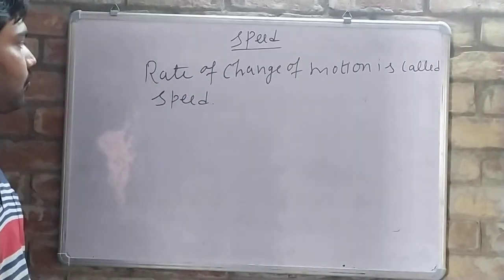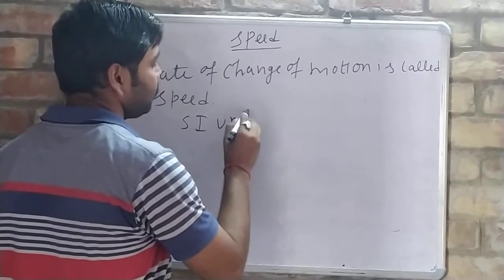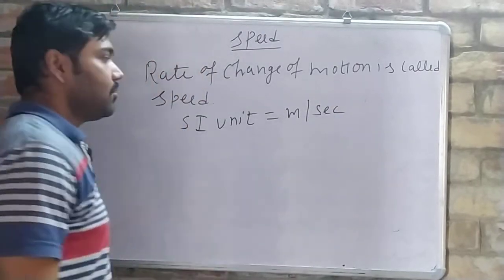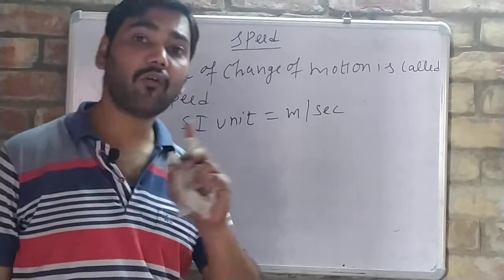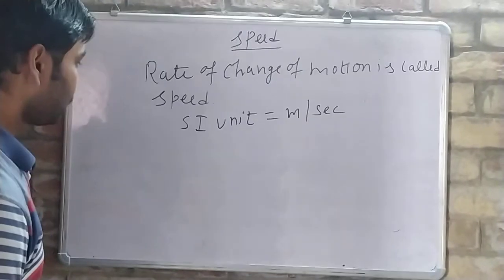Understand? Okay, its SI unit is meter per second. Meter per second is the SI unit of speed. Remember it, the SI unit of speed is meter per second.